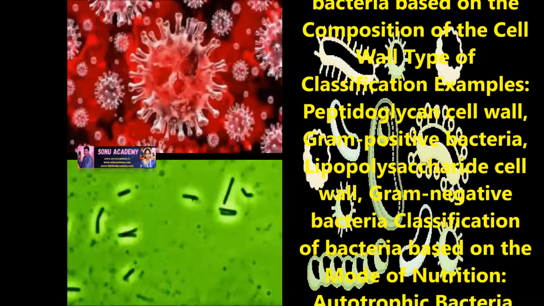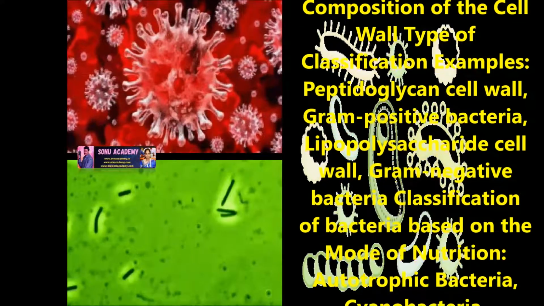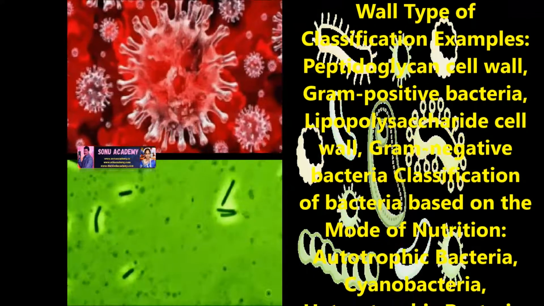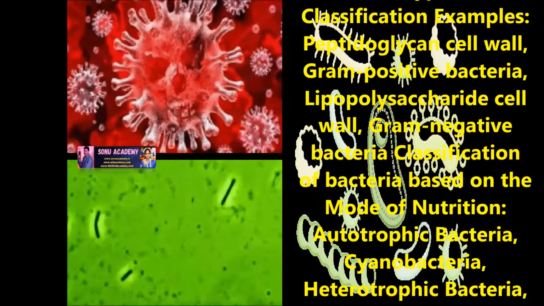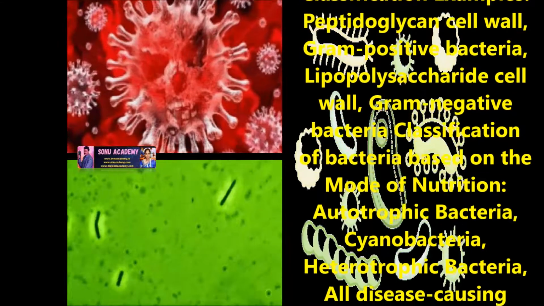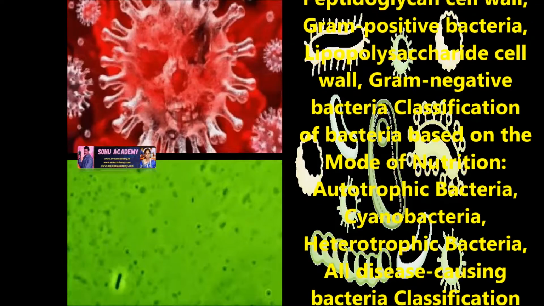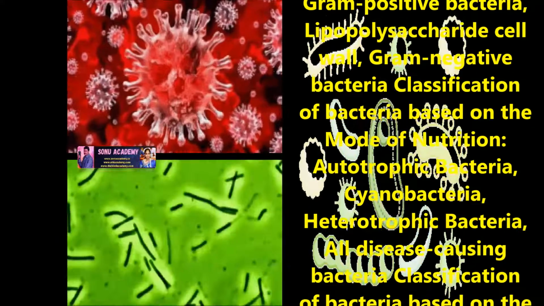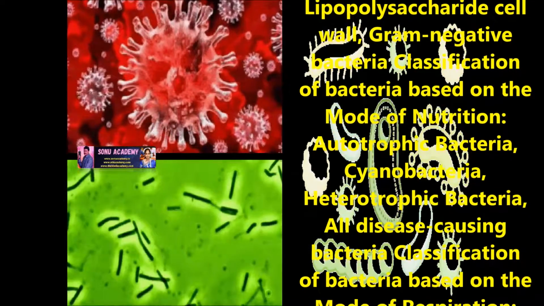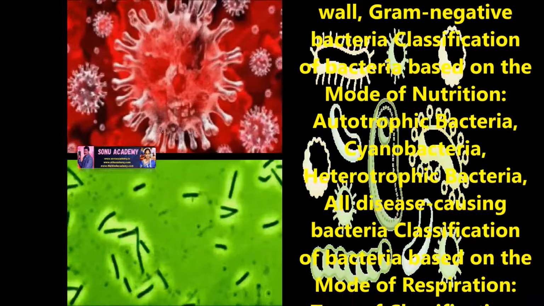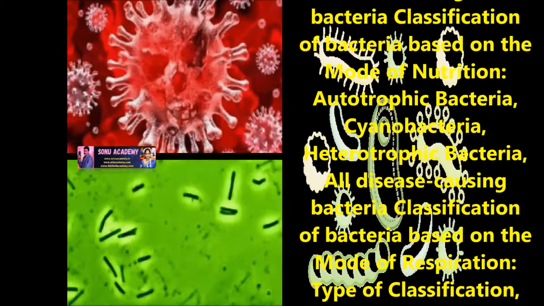The first type is peptidoglycan cell wall. An example of this is gram-positive bacteria. The second is lipopolysaccharide cell wall, and an example of this is gram-negative bacteria. Now let us see what is classification of bacteria based on the shape.